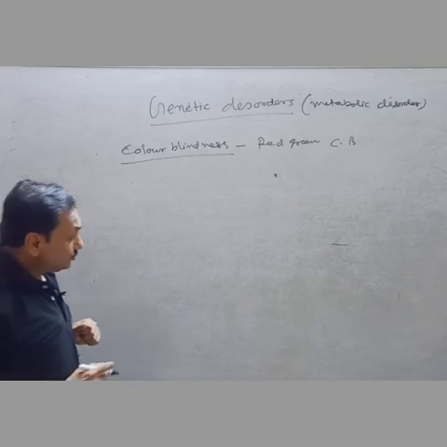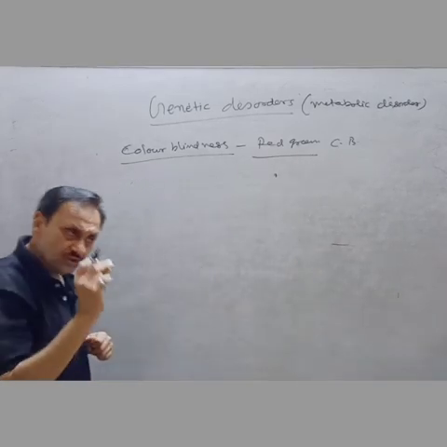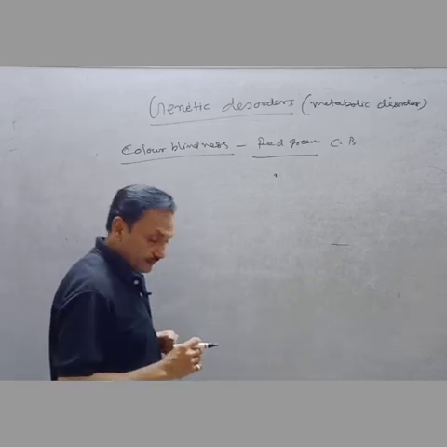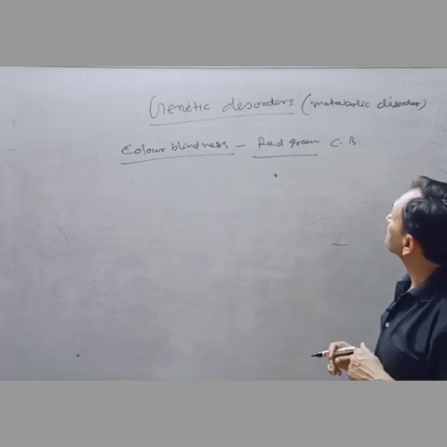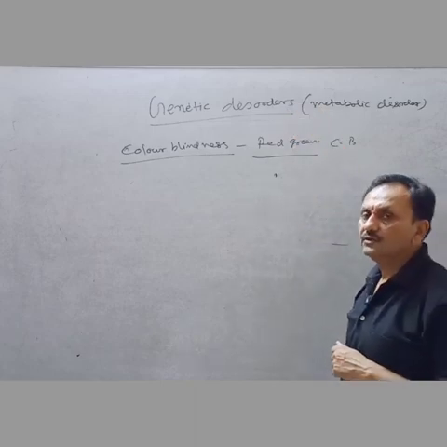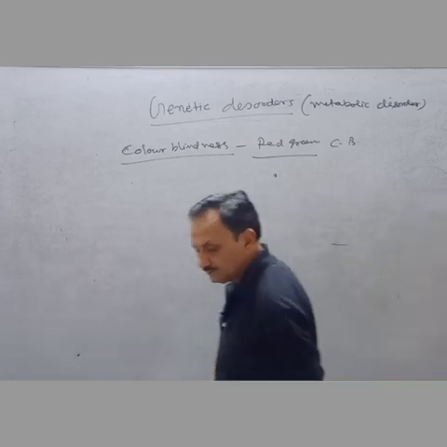This problem is due to lack of sensitivity of certain cone cells. In a color blind person, certain cone cells are not sensitive. If the red cone cell is not sensitive, they can't diagnose the red color. If the green is not sensitive, they can't diagnose the green.